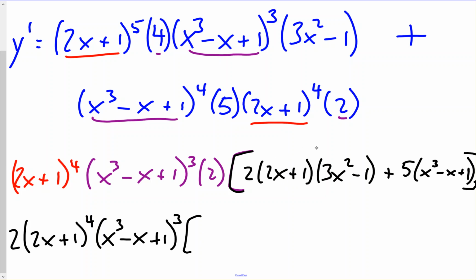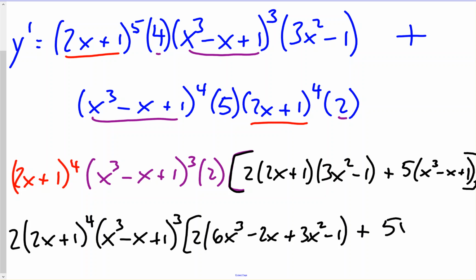Okay, let's do a FOIL over here. We'll keep the 2 there for now. So 2x times 3x squared will be 6x cubed, minus 2x, plus 3x squared minus 1, plus, and then distribute the 5: 5x cubed minus 5x plus 5.